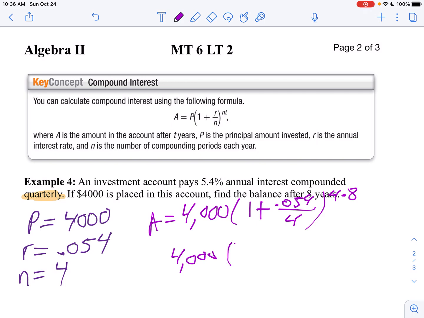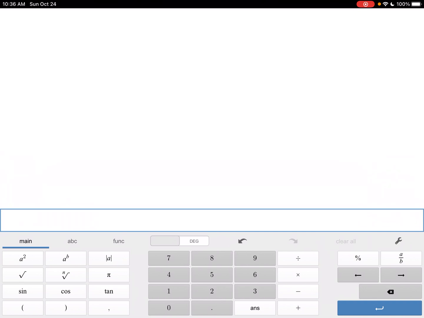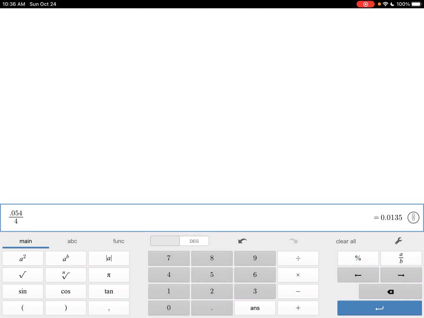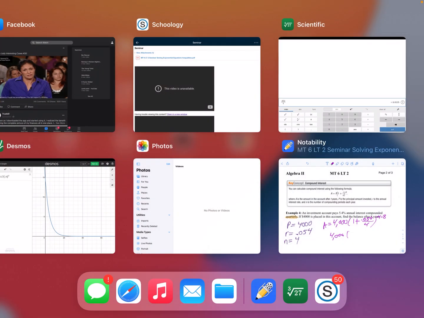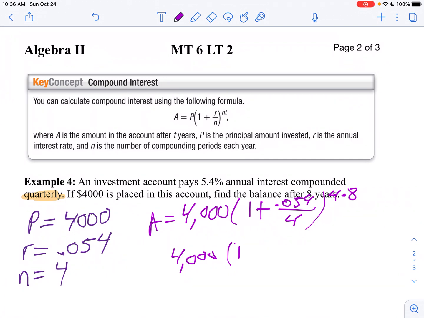What's 0.054 divided by 4? Okay, let's do that. 0.054 divided by 4 gives us 0.0135. So I'm going to say 1.0135. I'm going to raise that to the 32nd power.